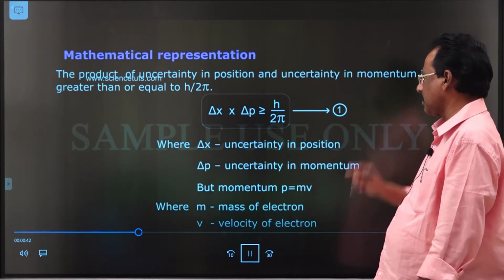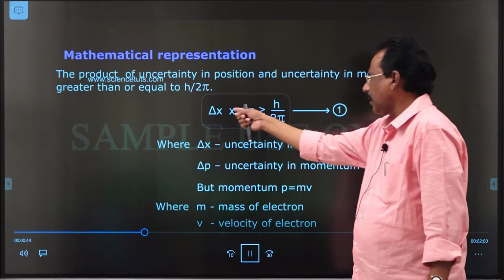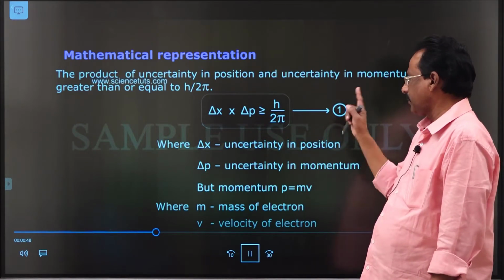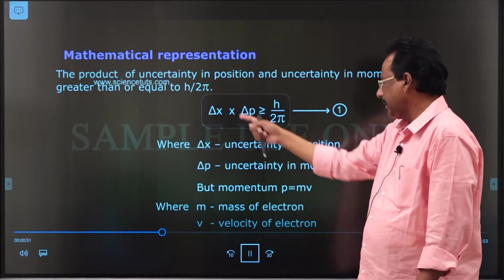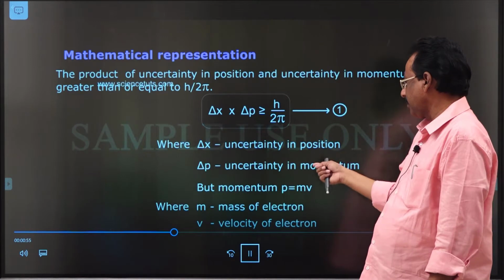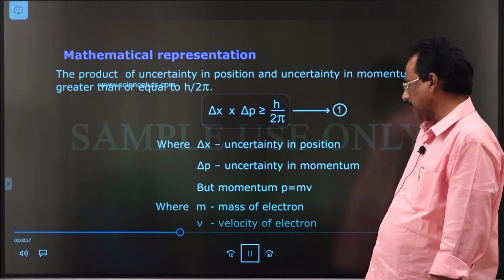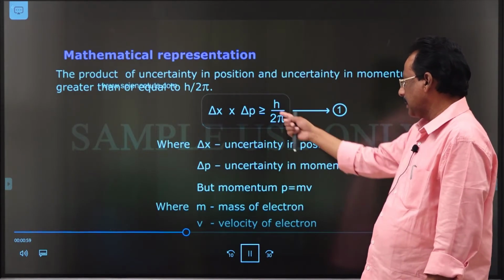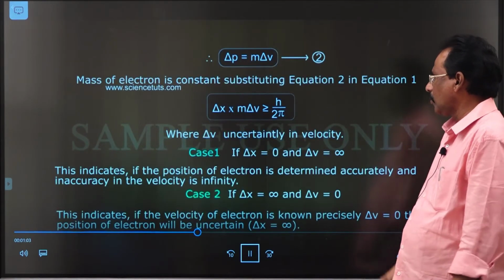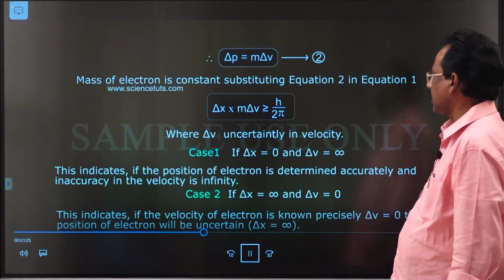These three expressions are correct, where delta x indicates uncertainty in the determination of position of the particle like an electron, delta p indicates uncertainty in the determination of momentum of the particle, and this p is nothing but momentum. It is equal to mass into velocity.